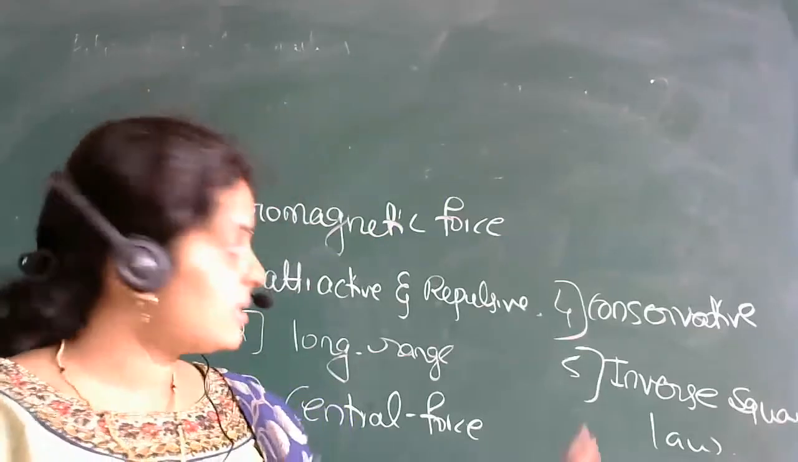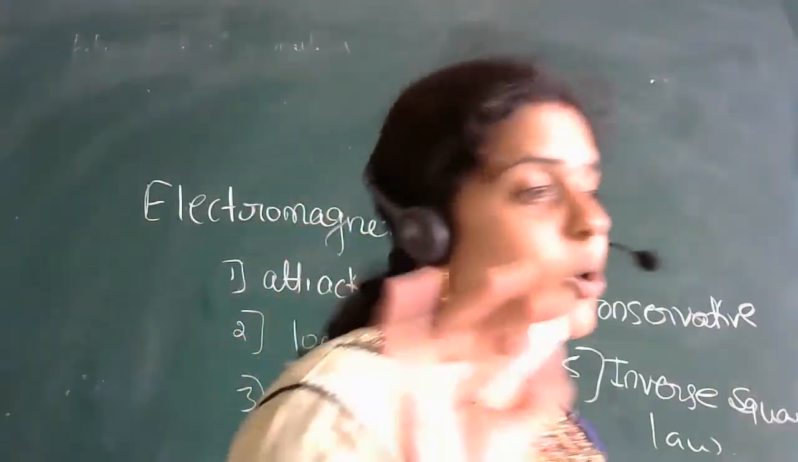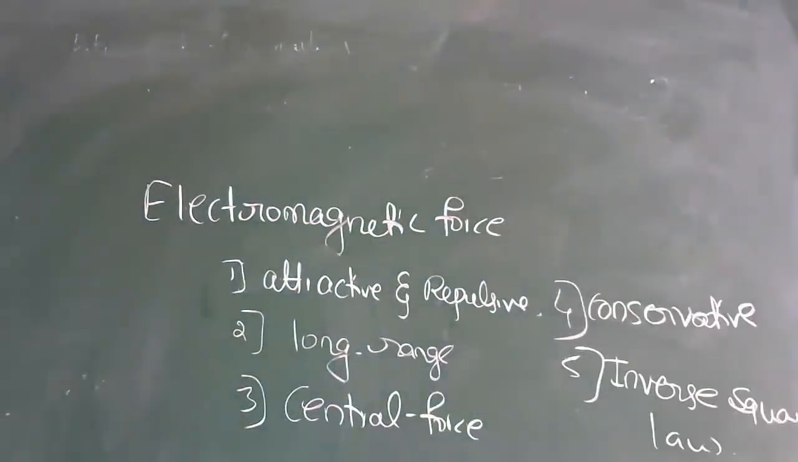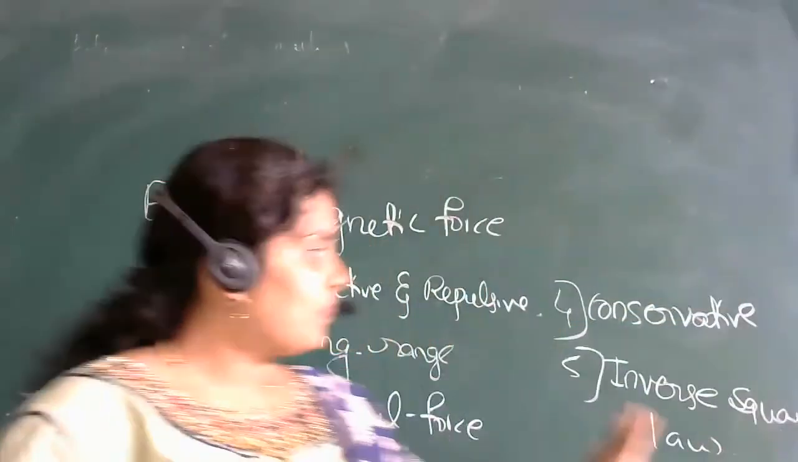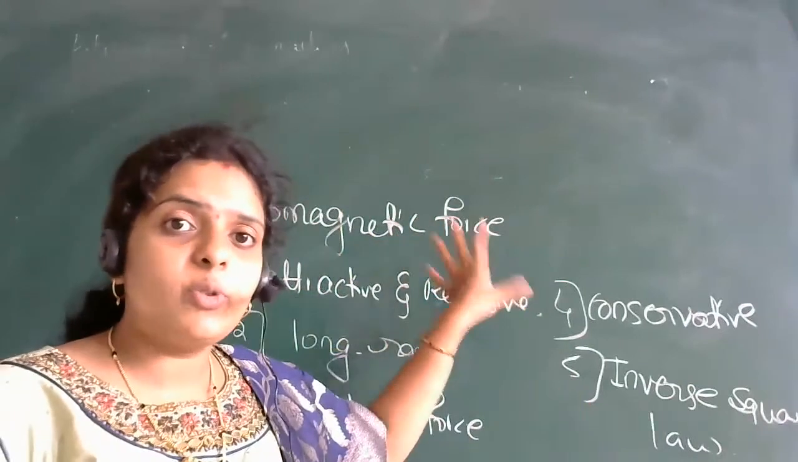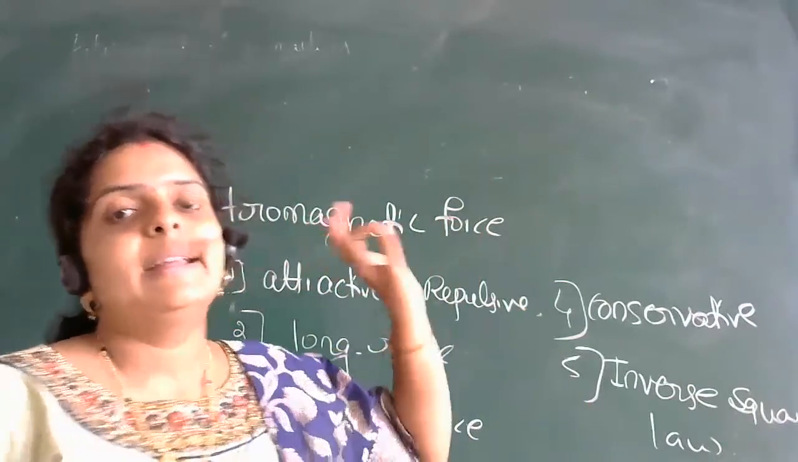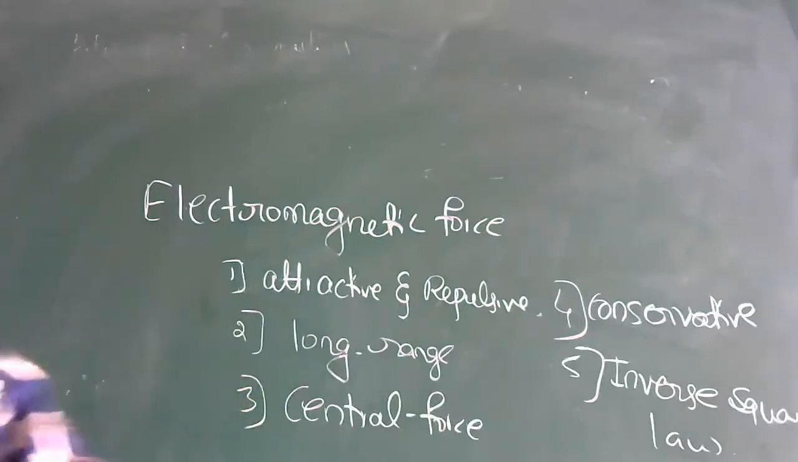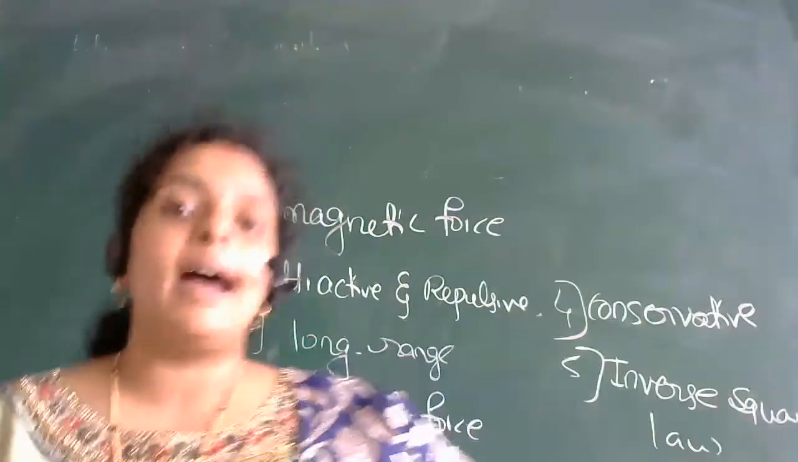Here one student is telling me that it is stronger than the gravitational force. That is an absolutely correct answer. So this electromagnetic force is stronger than the gravitational force. So these are the properties of what? Electromagnetic force. Here I am saying that it is stronger than the gravitational force.